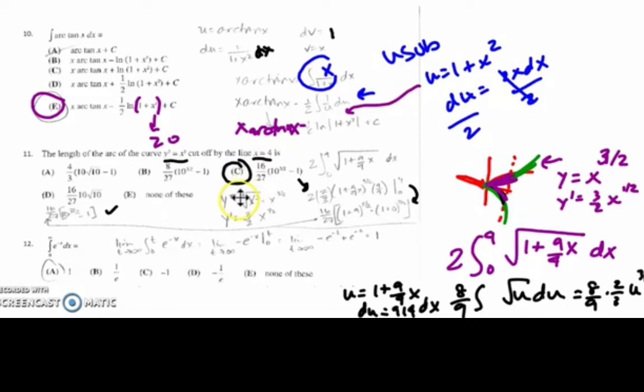So for number 12, we actually have an improper integral. So I set up the improper integral, and I'm taking the limit as t goes to infinity and t replaced infinity as my upper limit of integration.